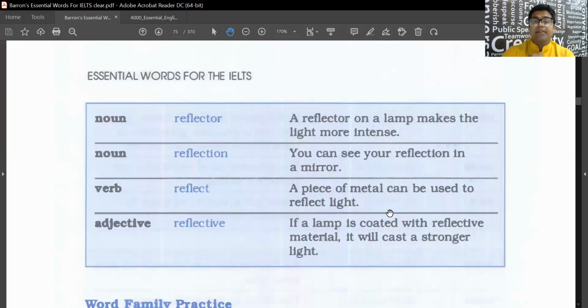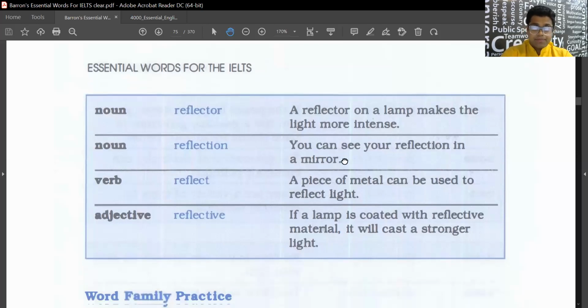And last one here is reflect. The machine is called reflector. A reflector on a lamp makes the light more intense. You can see your reflection in a mirror. A piece of metal can be used to reflect light. If a lamp is coated with reflective material, it will cast a stronger light.